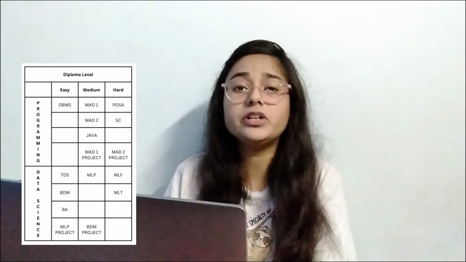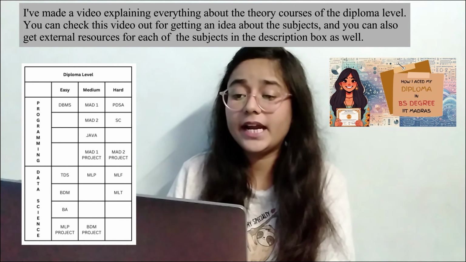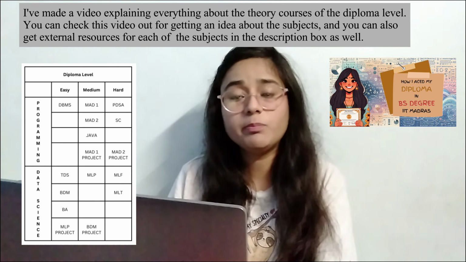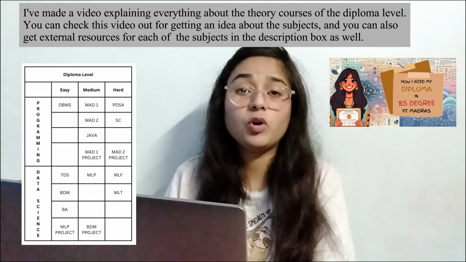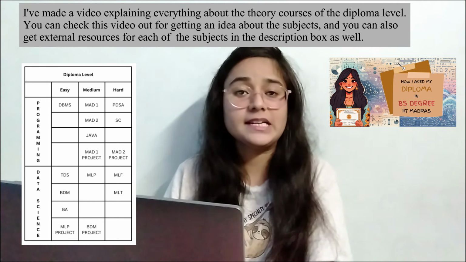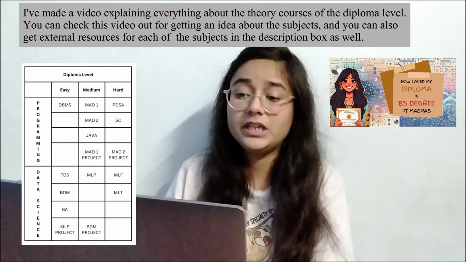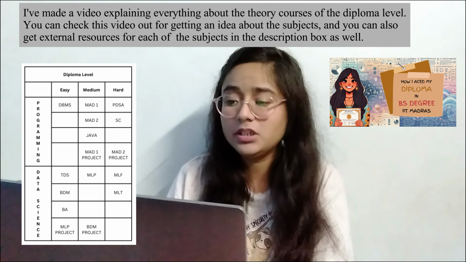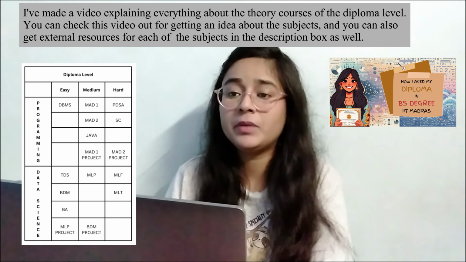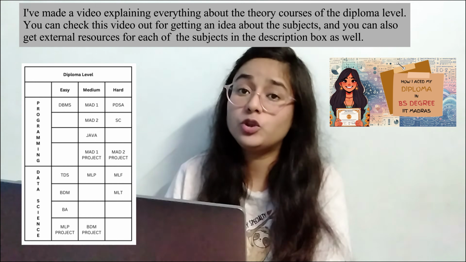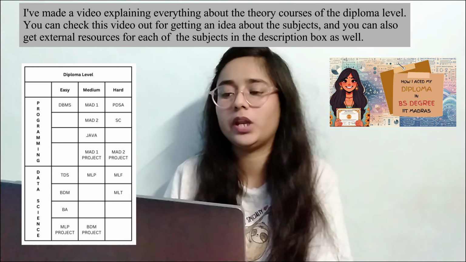So on the screen is a list of the subjects according to their hardness level and their category of the diploma. For diploma in programming, DBMS is the easiest one and PDS and system commands are the hardest ones in the theory. MAD1 project lies in the medium range, whereas MAD2 project is the harder one.